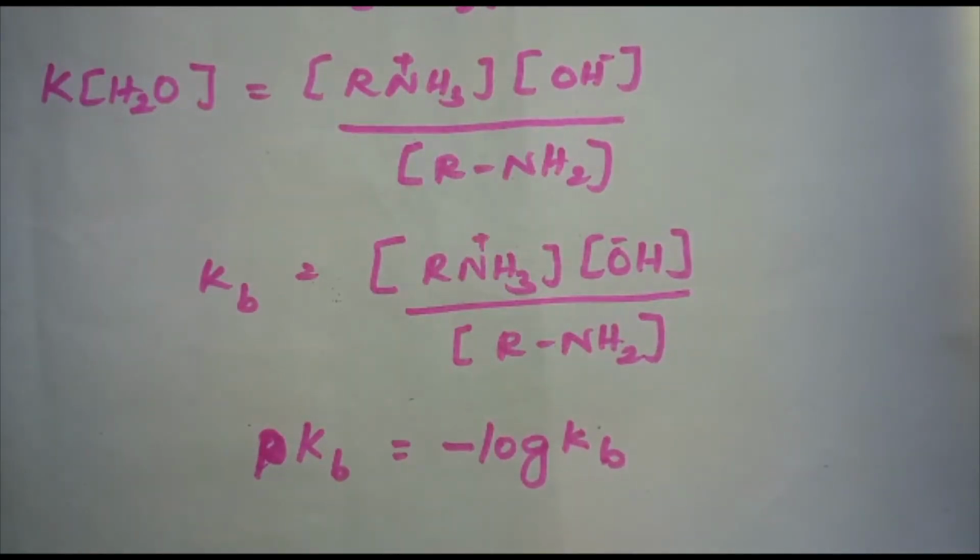Aliphatic amines are stronger bases than ammonia due to the +I effect of alkyl groups, leading to a high electron density on the nitrogen atom. The pKb values of aliphatic amines lie in the range of 3 to 4.22. Aromatic amines are weaker bases than ammonia due to the electron withdrawing nature of the aryl group.